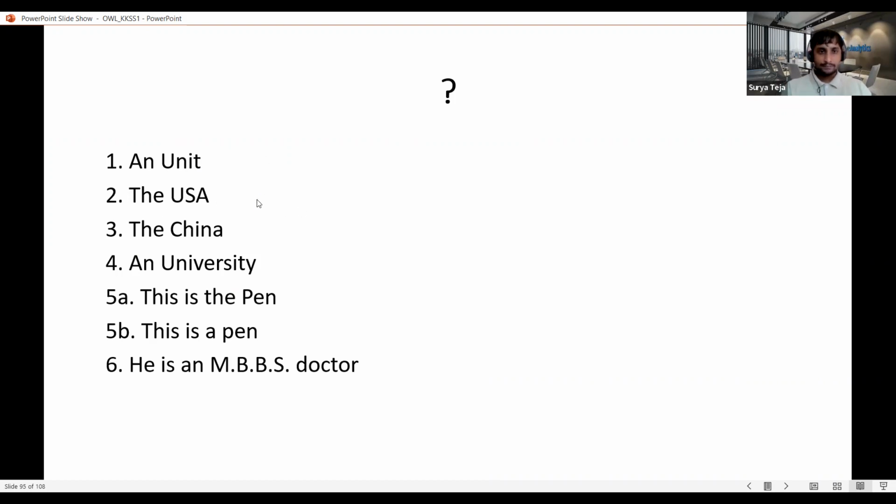It is the USA. Can anyone say if this is right or wrong? That's correct. Right. The third one is the China. Can anyone say if this is right or wrong? Here the won't be there. Right. In USA, it starts with United States, right. That's where we say the. Usually for countries, we don't use the in the beginning. In case you have to use it, that depends upon the context of what we are talking about. But in general, while referring to countries, we don't use the. But in the case of USA, we are using the.